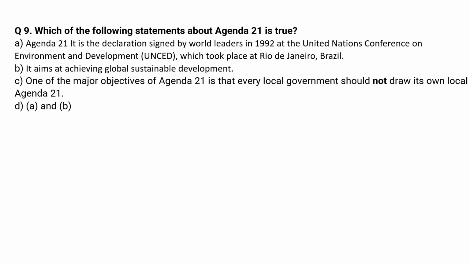Which of the following statements about Agenda 21 is true? Let us see the options. Agenda 21 is the declaration signed by world leaders in 1992 at the United Nations Conference on Environment and Development (UNCED), which took place at Rio de Janeiro, Brazil. It is correct. It aims at achieving global sustainable development.